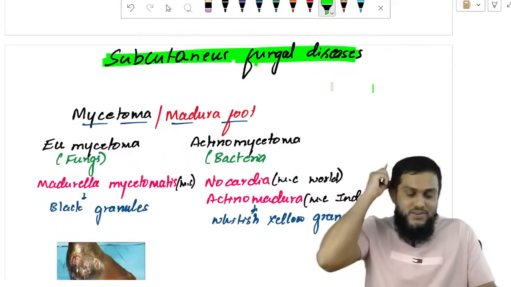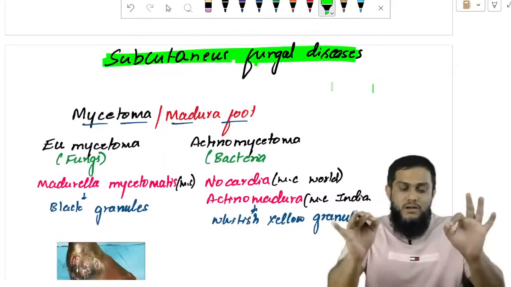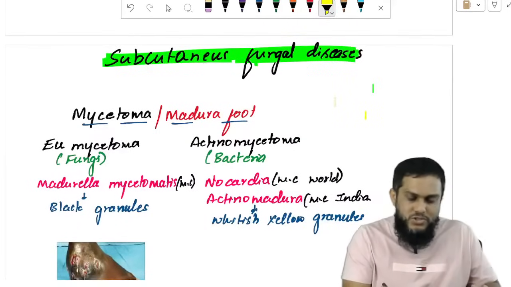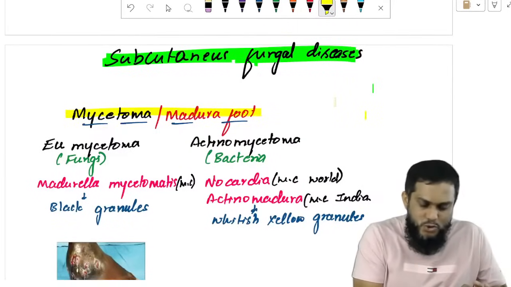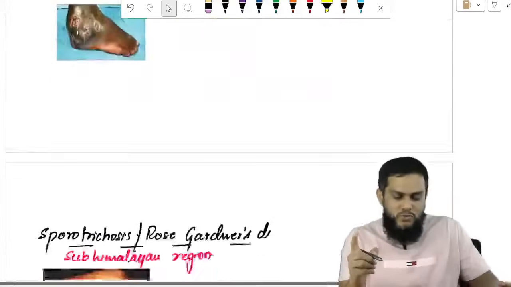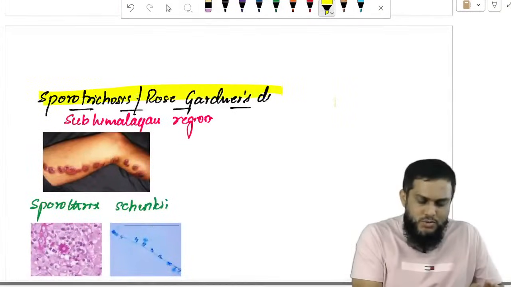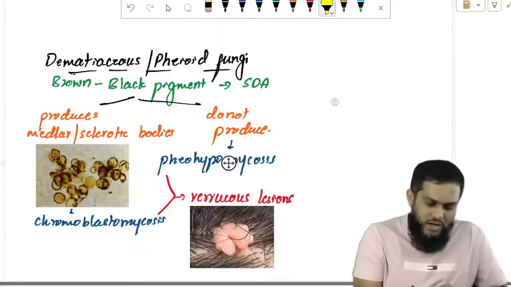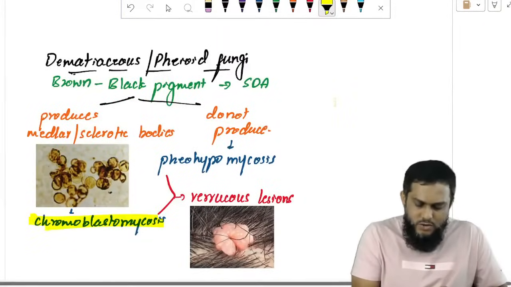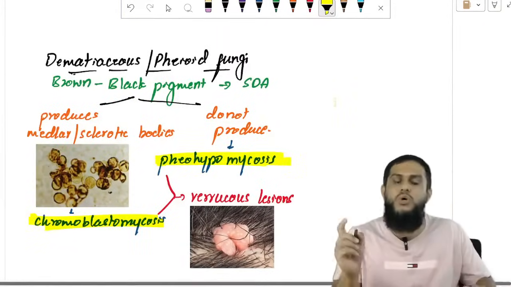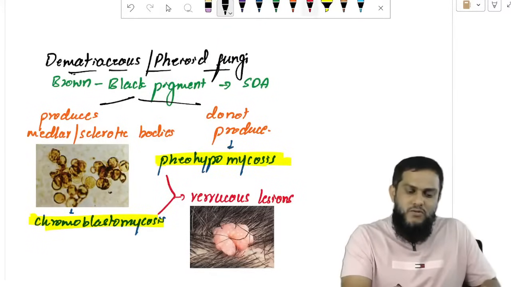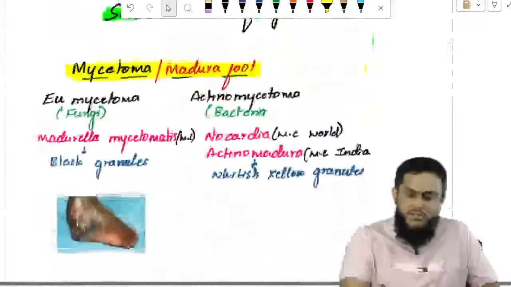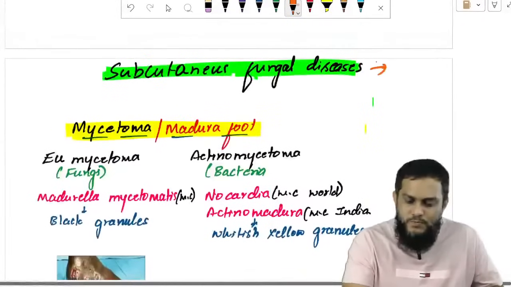Subcutaneous fungal diseases are fungal diseases affecting the subcutaneous tissue. How many diseases affect subcutaneous tissue? One is mycetoma, also known as Madura foot. One more is sporotrichosis, also known as rose gardener's disease, and two more diseases: chromoblastomycosis and phaeohyphomycosis. There are 4 diseases that affect subcutaneous tissue.